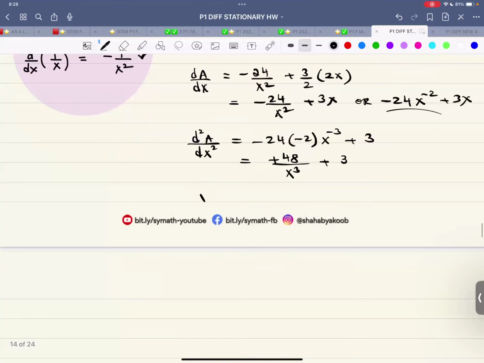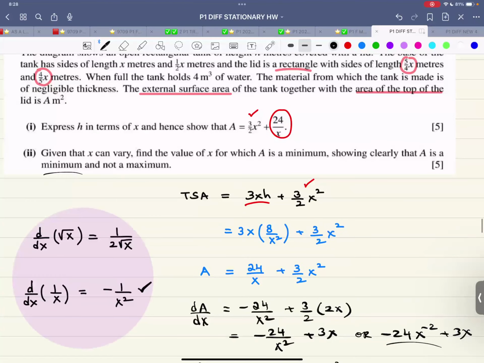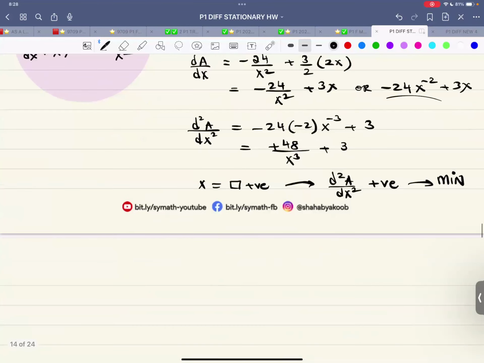So now if x is positive, of course, it will be a positive value. So d squared A over dx squared will be positive. Therefore, it's a minimum and not a maximum. That I have done even before I evaluated x. Why? Because x is a dimension, it will be positive.